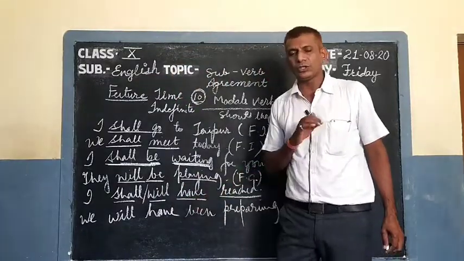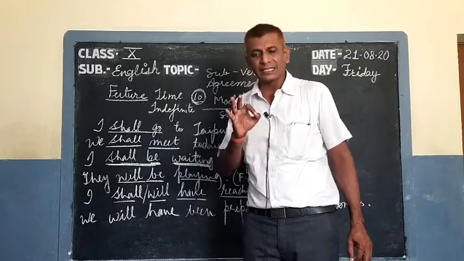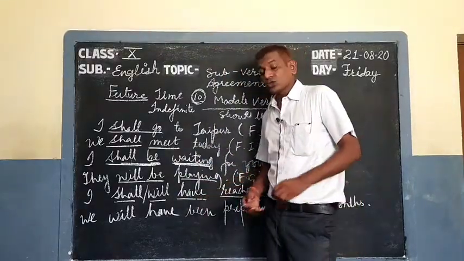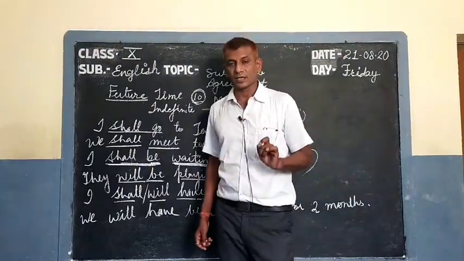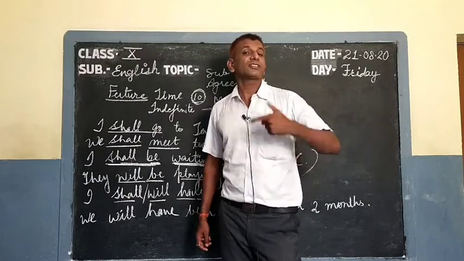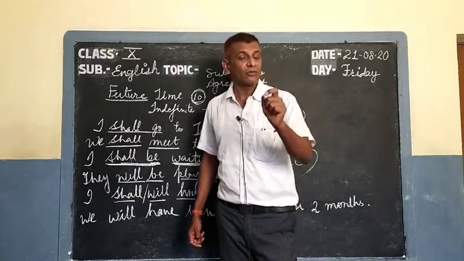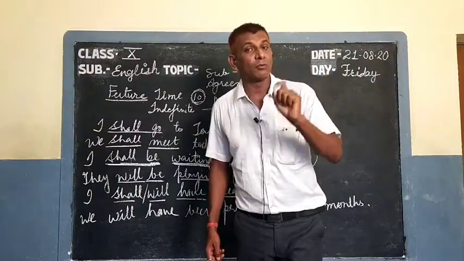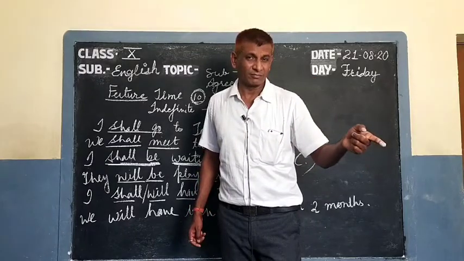Now, shall have, will have. I told you modal verbs do not have any existence without infinitives. So, just after the modal verb, listen, you will always find infinitive form, not first form or present form.